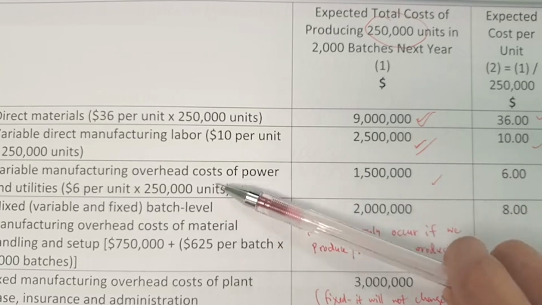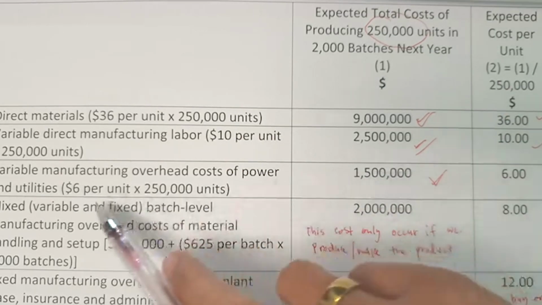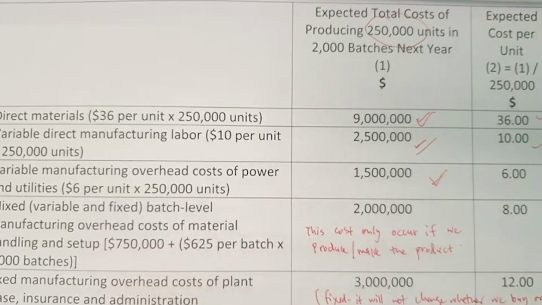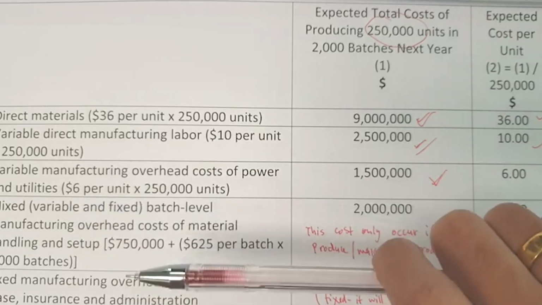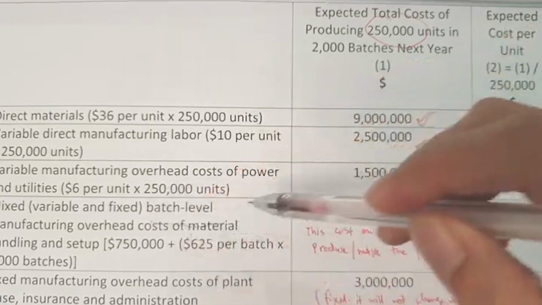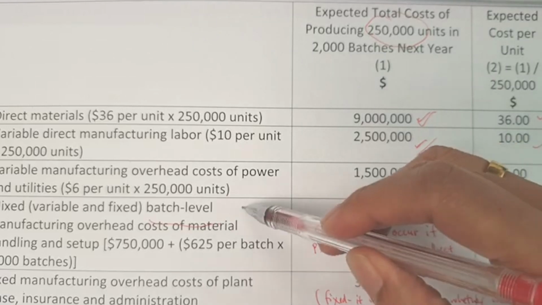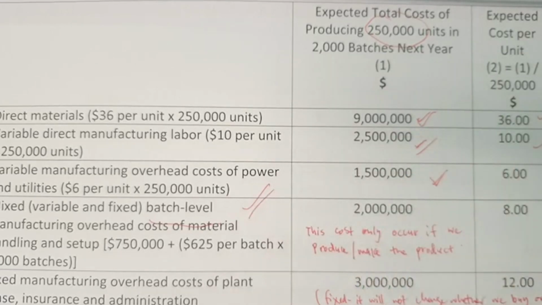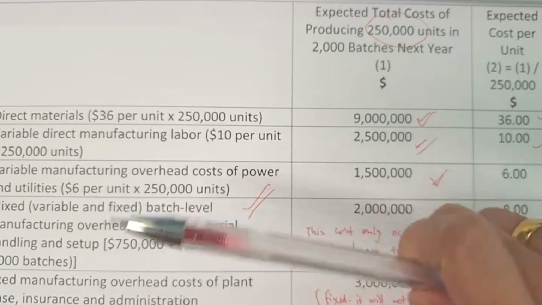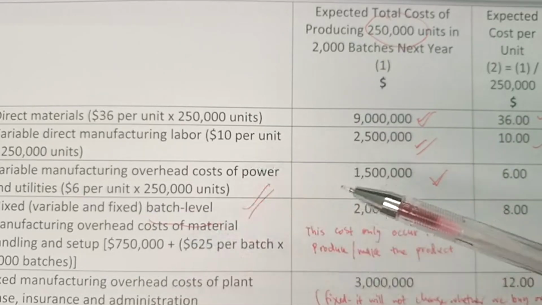Other than that, the variable manufacturing overhead cost is $6 times 250,000, which is 1,500,000. They also have a mixed variable and fixed batch-level manufacturing overhead cost, where once we produce in a batch, another cost occurs. They call it a mixed cost, where it includes both variable and fixed costs.